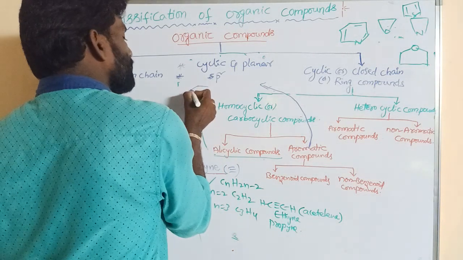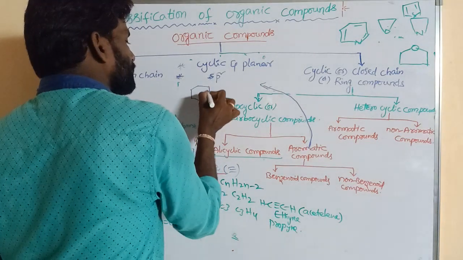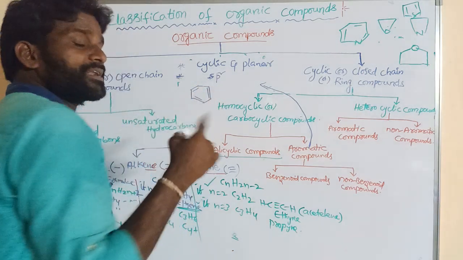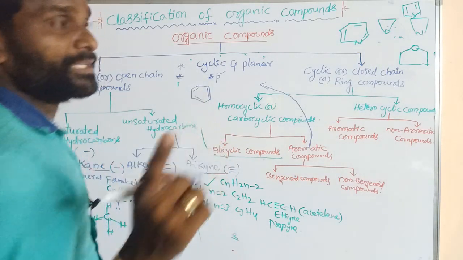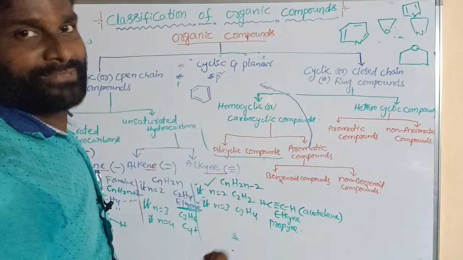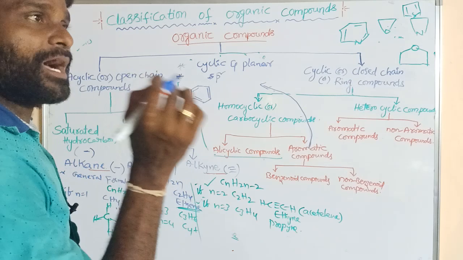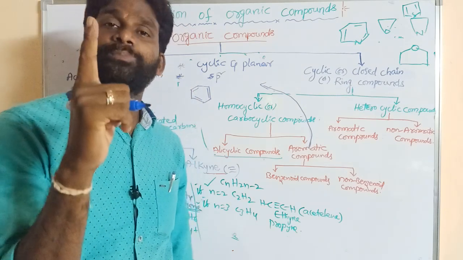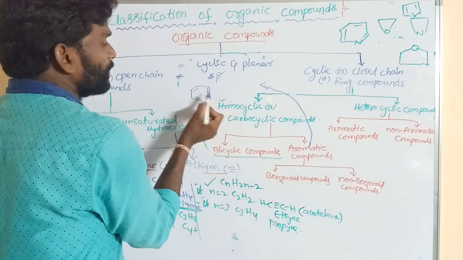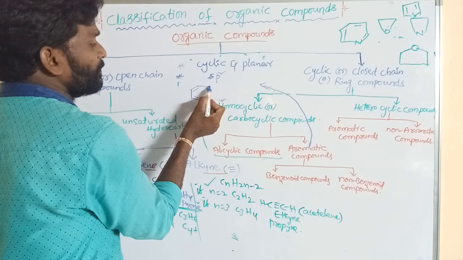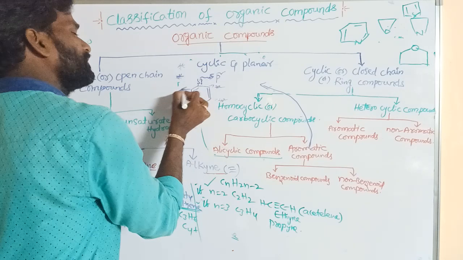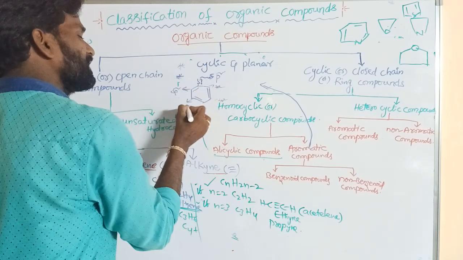For example, we know benzene: double bond, single bond, double bond, single bond, double bond, single bond. These are alternate double bonds. In the previous video, I discussed hybridization. If a carbon contains a double bond, it undergoes sp2. Here this carbon containing a double bond is sp2, this carbon also sp2, and similarly this one and this one.